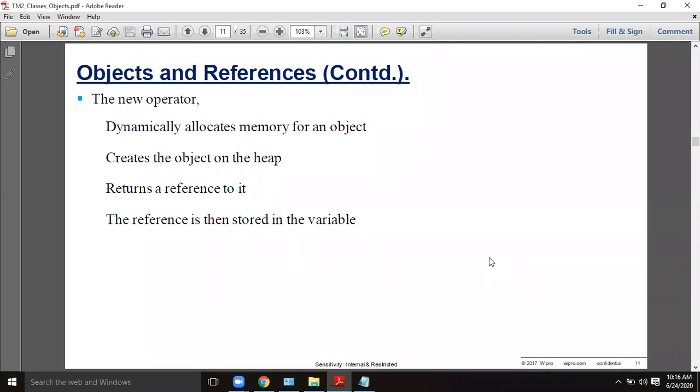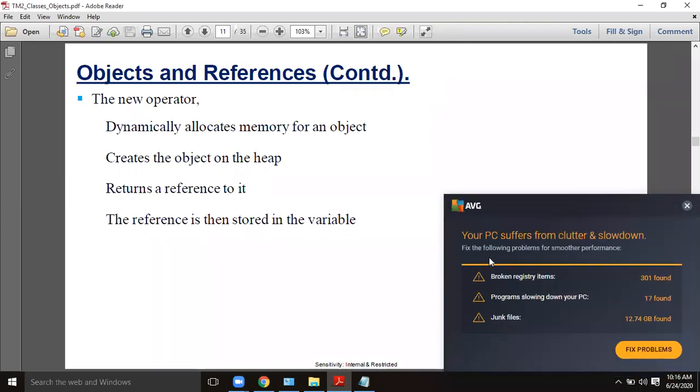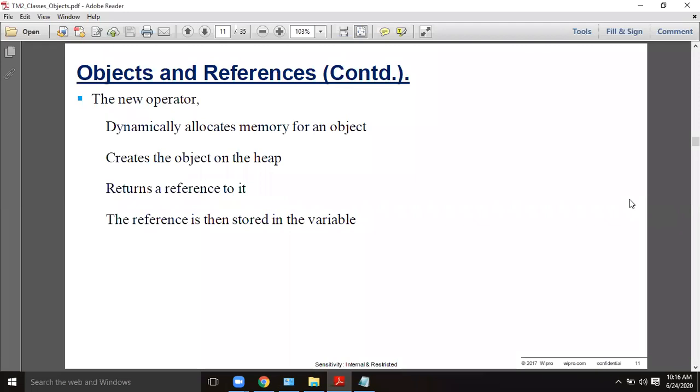For the access purpose, throughout any object-oriented programming, whatever the language you are learning, the member operator or access operator is dot. We use either the class name or the object name, depending. In this case, we use the object name dot that particular field. For example, to access the employee ID, EMP dot ID means EMP is an object, a reference variable. EMP dot ID means the particular instance's ID, the particular employee ID.